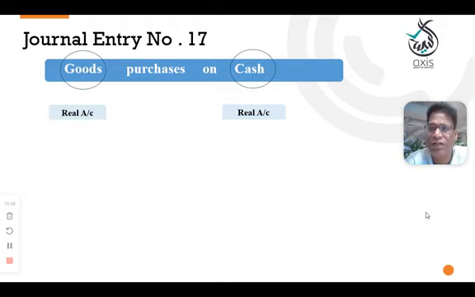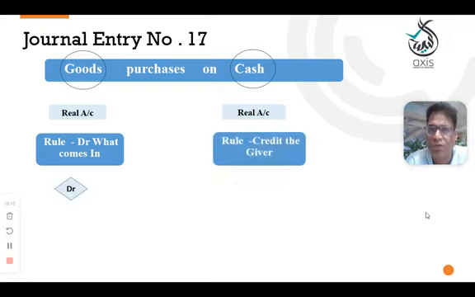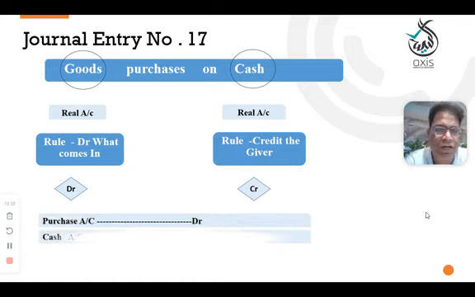In the given transaction, there are two real accounts. What comes in here? Goods are coming in. You need to debit the goods. And here, cash is a real account. Cash is going out, you need to credit. What goes out? Credit. Sorry, here you need to change the concept. Here credit the giver. No, not right. So cash is a real account. You need to take it as cash is going out. You need to credit.